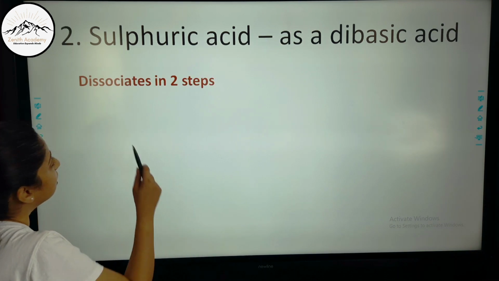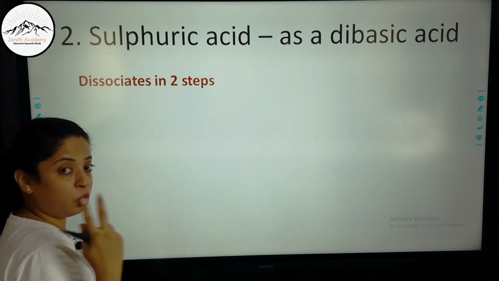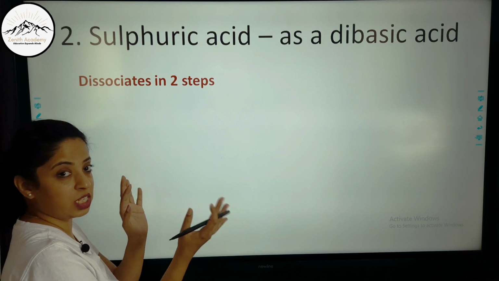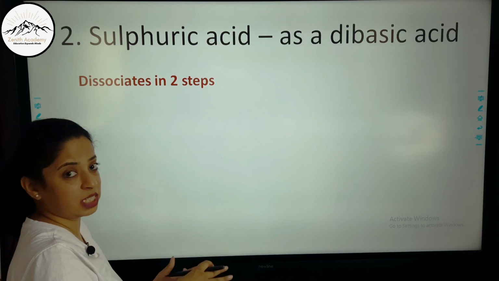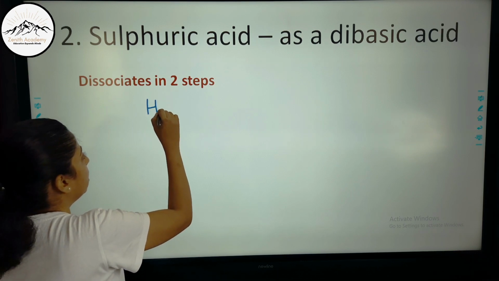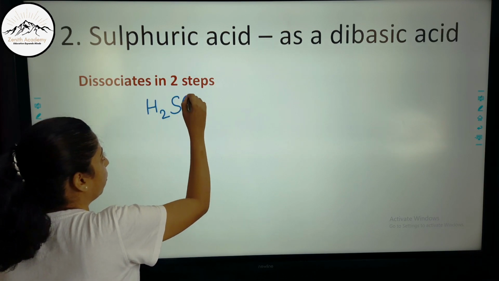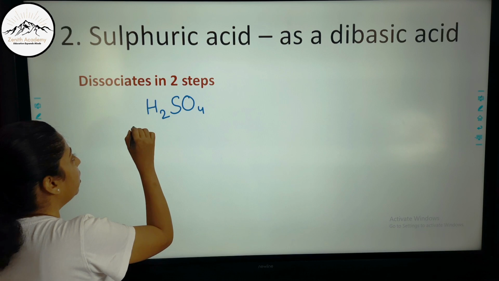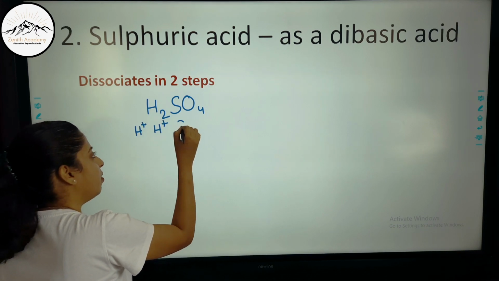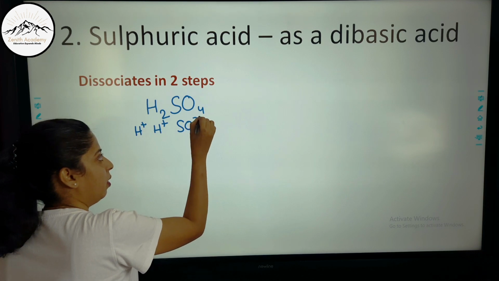Now next, it dissociates in two steps. Earlier I told you when H2SO4 dissociates, it forms sulfate ions and H plus ions. But how does this dissociation take place? Here there is H2SO4. It means there are two H plus ions and one sulfate ion, right?